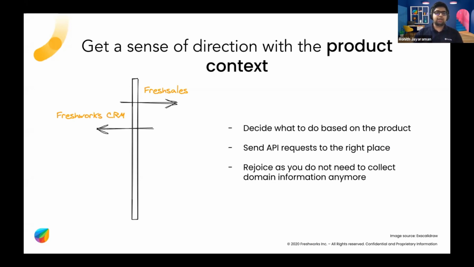And the second thing is that you can send API requests to the right place, because this is a big problem that will come up. I support multiple products. So let's say a user clicks on something and I need to make an API call. How do I know where to make that API call to? Your app can now make the decision to send the API request to the right place